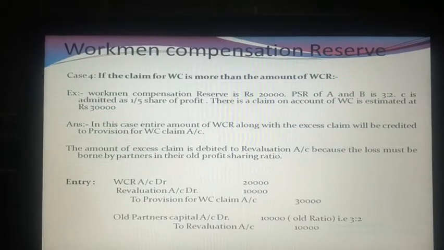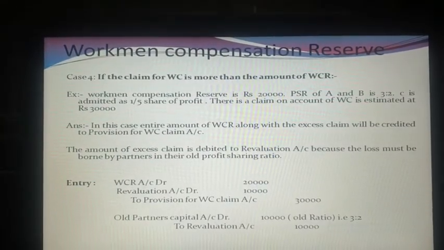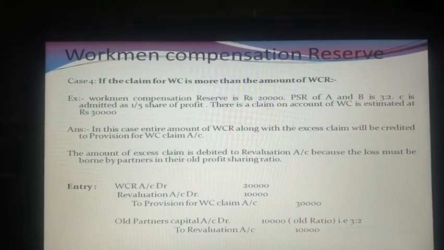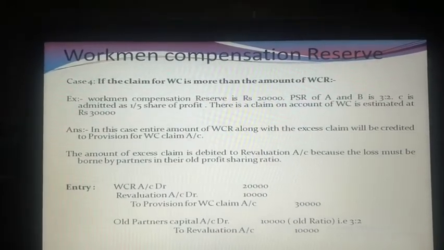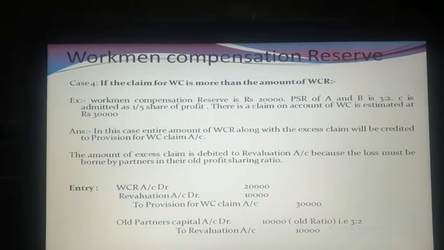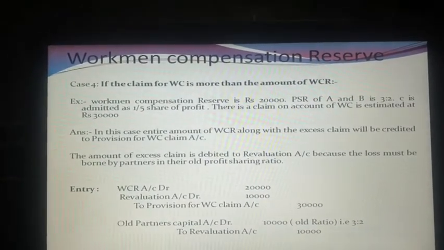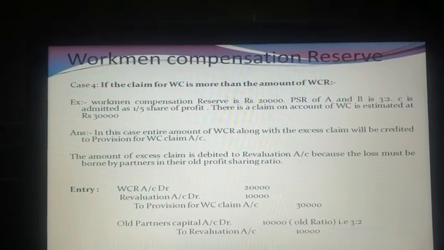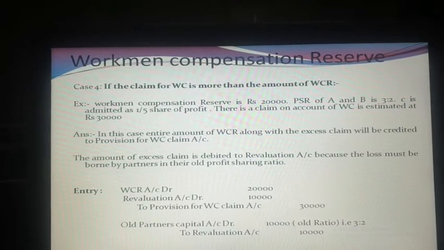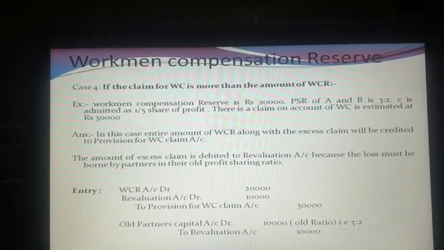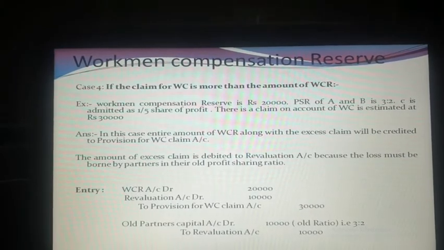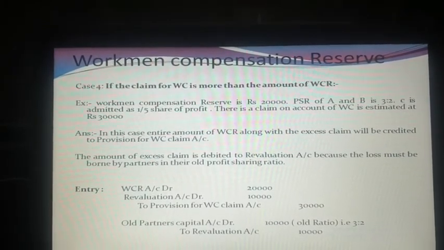So what will be the entry? Workman compensation reserve will be debited with 20,000 and claim will be credited with 30,000. The difference of claim and reserve will be debited to the revaluation account. And in the second entry, the loss on revaluation of 10,000, as per entry number 1, will be distributed to the old partners' capital accounts in the old ratio, that is 3:2. So these are the four cases of workman compensation reserve.